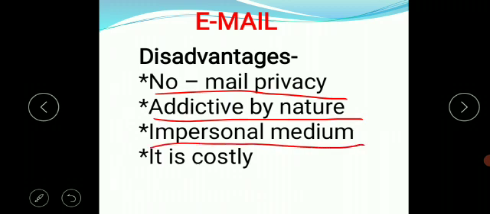Impersonal medium, because there is no personal touch if we use email, and it is costly. Now you can ask how it is costly. It is costly in a way because you need a computer and internet connection for sending and receiving emails. So these are the disadvantages.